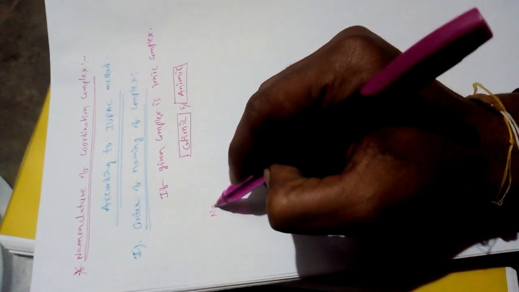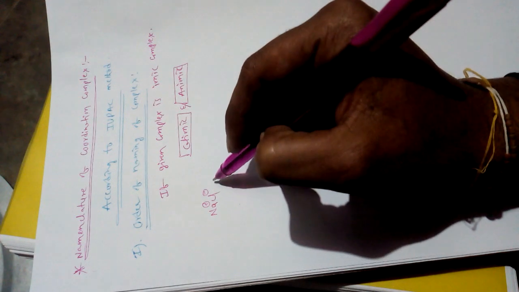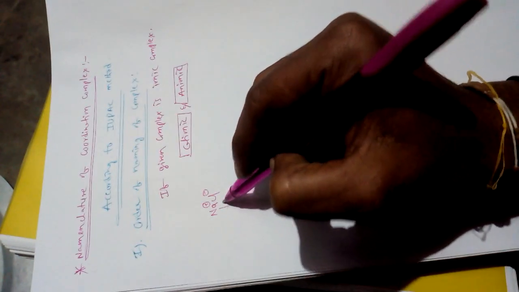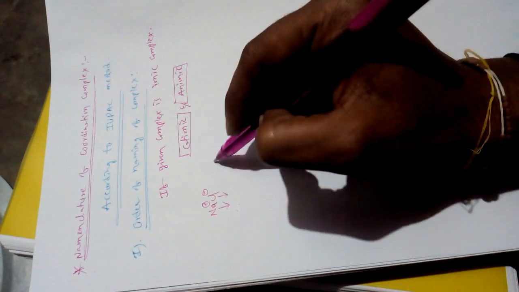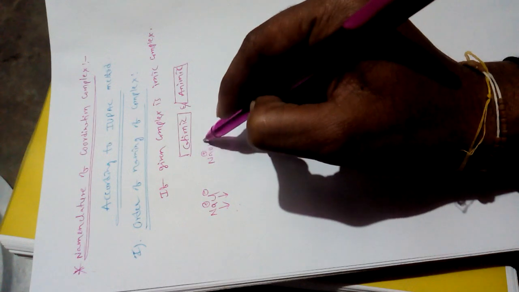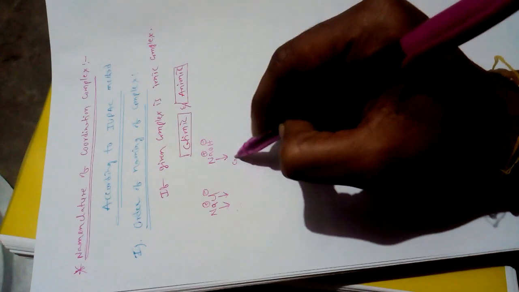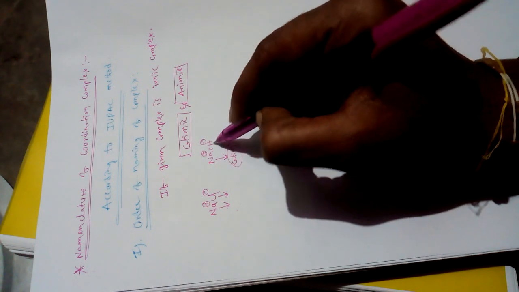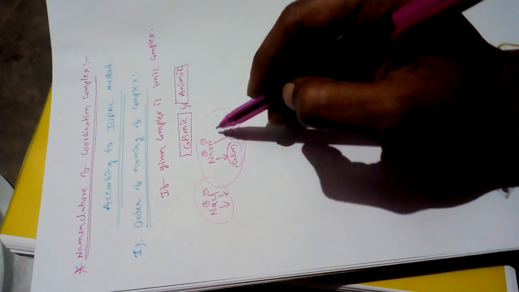For example, NaCl: Na is a cation, Cl is an anion. Here we first write the cation name followed by the anion name. One more example, sodium hydroxide: Na is the cation, OH is the anion. First we write the name of the cationic part followed by the anionic part. Every name is made by the IUPAC method.